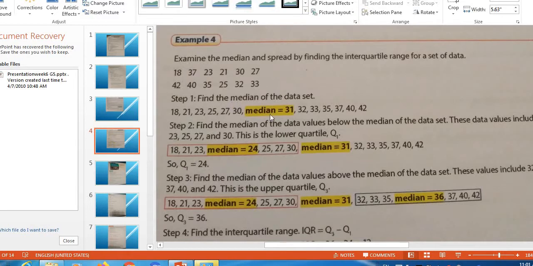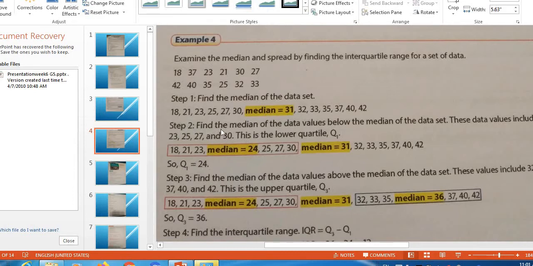So what should I do with even numbers? I take the two middles, 30 and 32, and then divide. 62 divided by 2 gives me the median, which is 31. So here I have calculated my median.